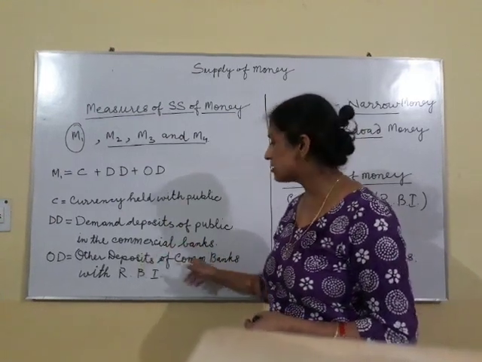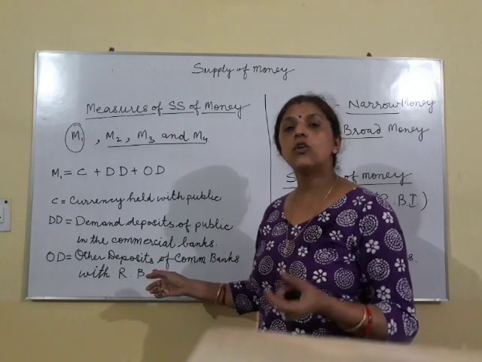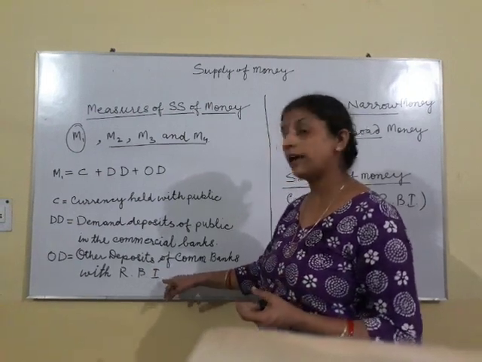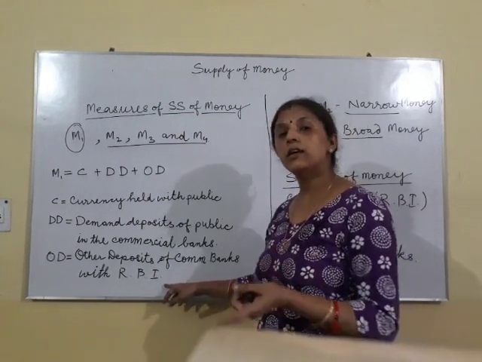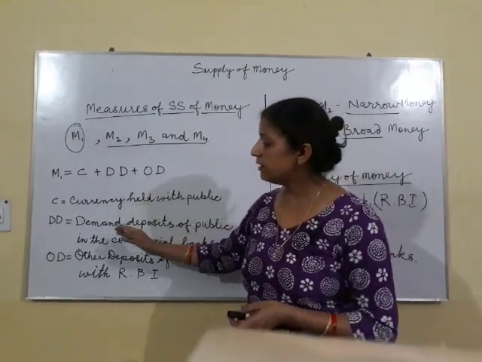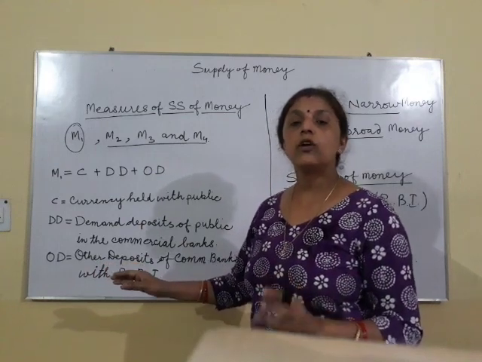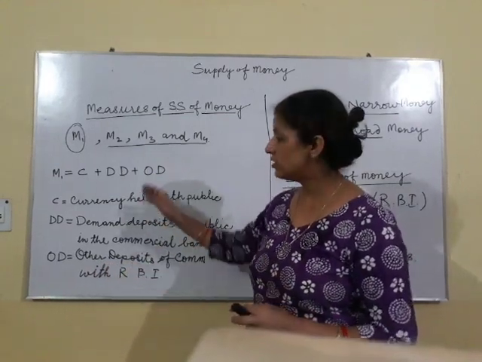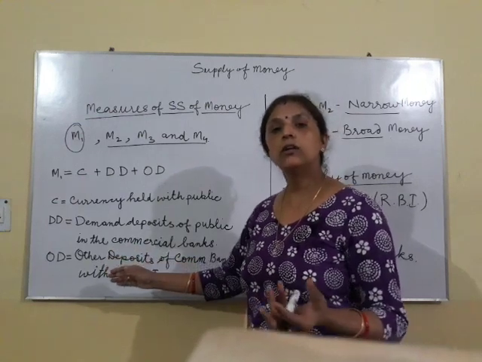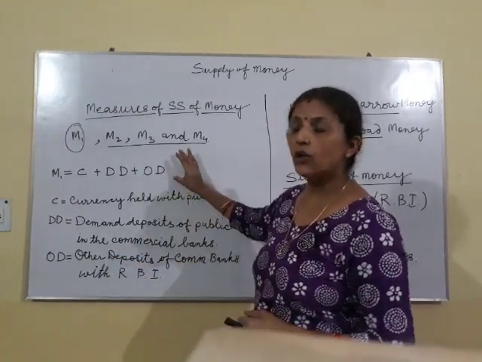So these deposits are also available for use of cash for the banks, which banks may pass on to the public. It means C, DD and OD are the cash forms of money or liquid form of money which is with the public for making transactions. So this is the detail of M1.